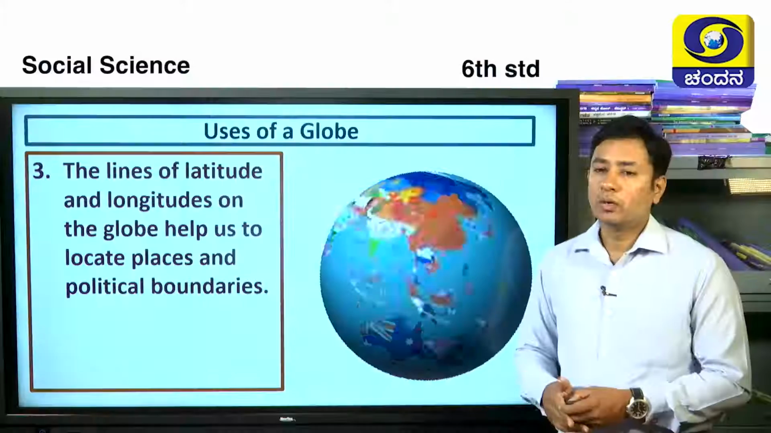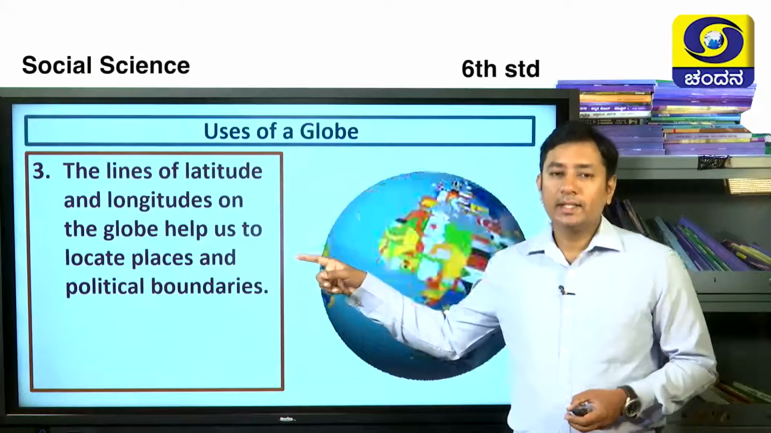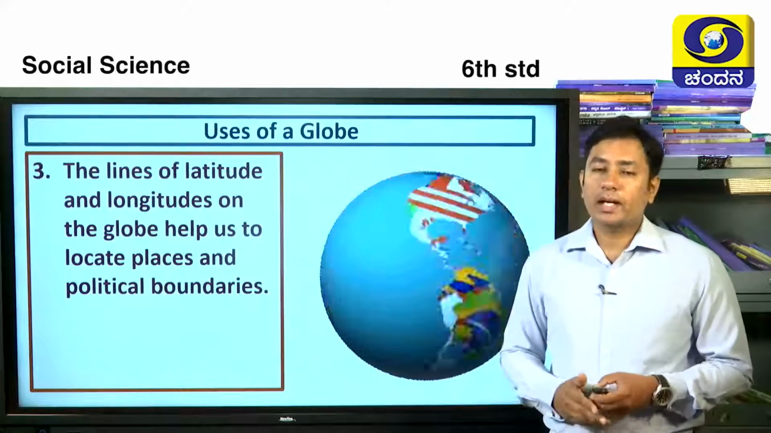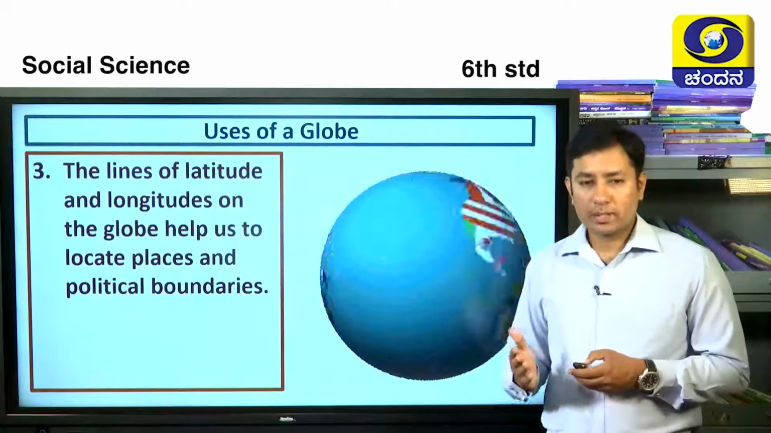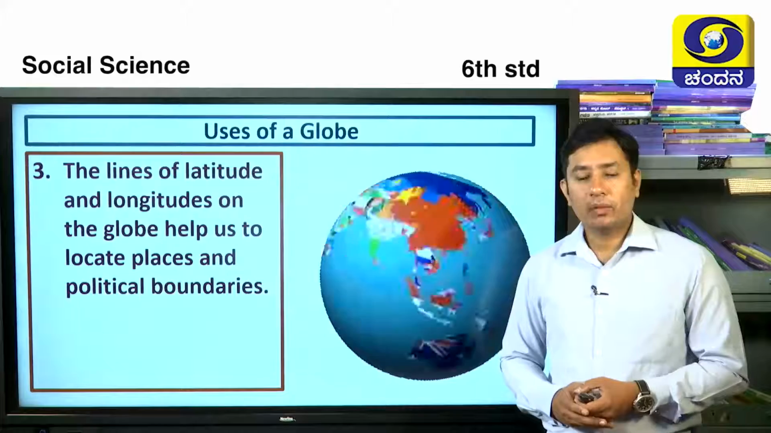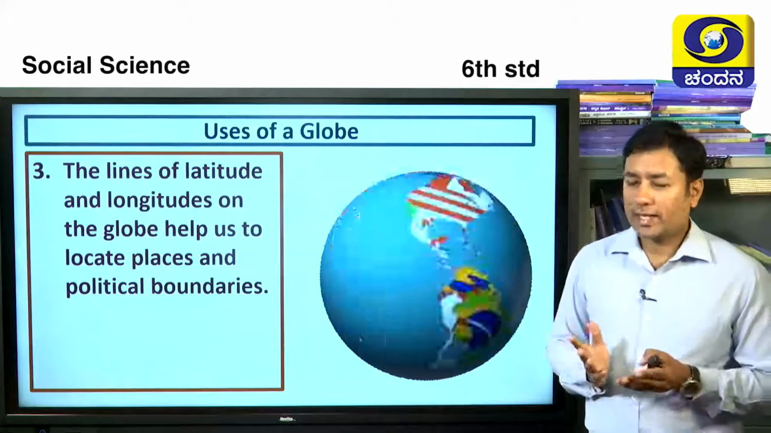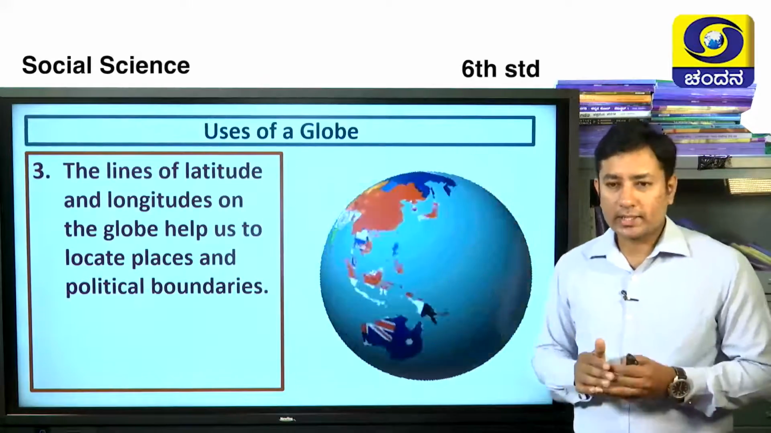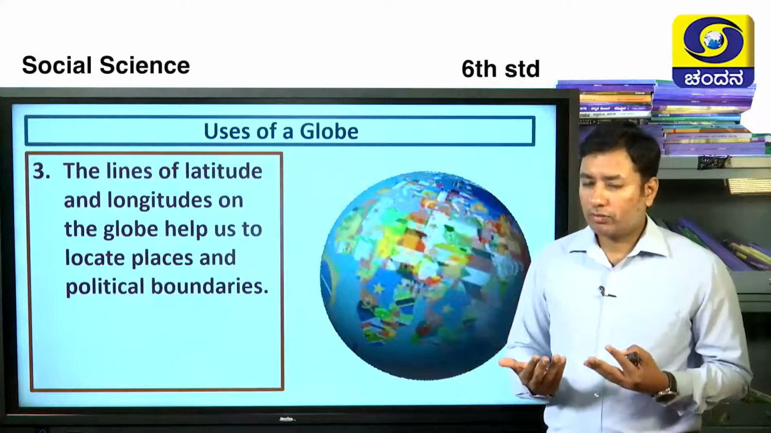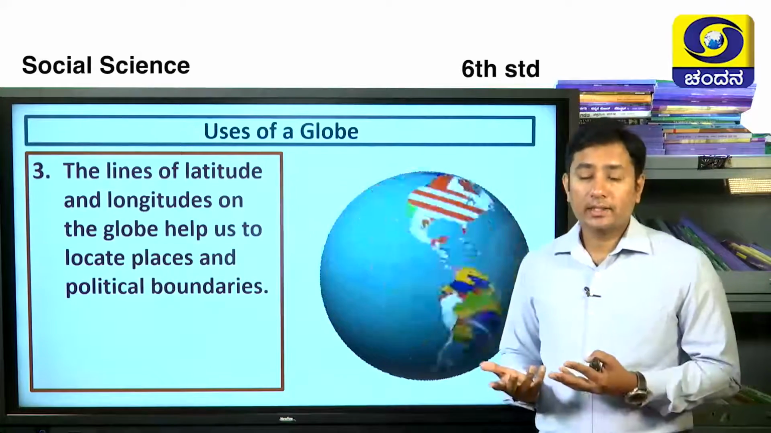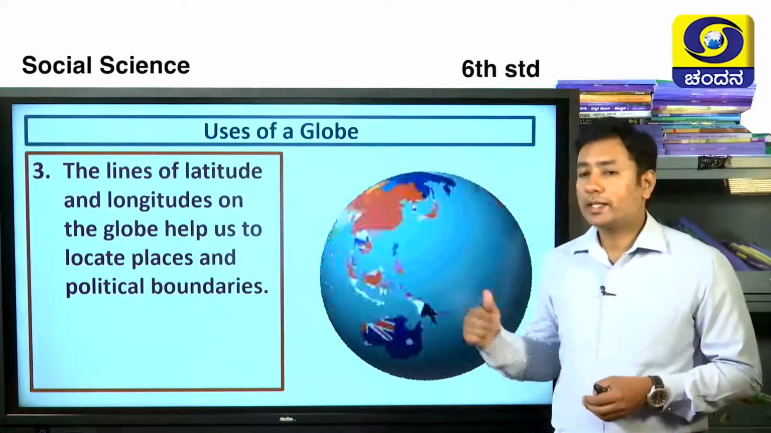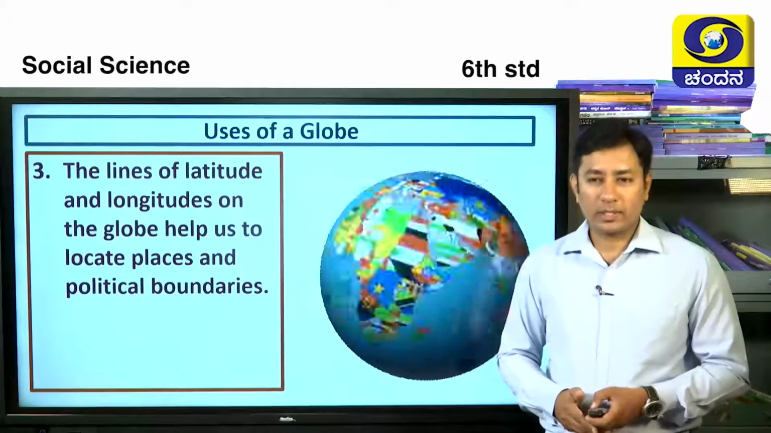Easy now children? One more use of the globe is that the lines of latitudes and longitudes on the globes help us to locate the places and political boundaries. Here you can see that many nations are there which has certain boundaries. So what are the boundaries of a nation? Where exactly the boundaries of the nation lies, all that we can learn through one globe itself.